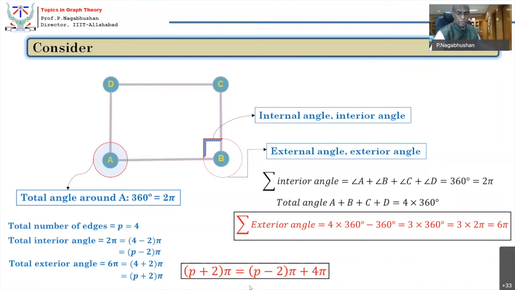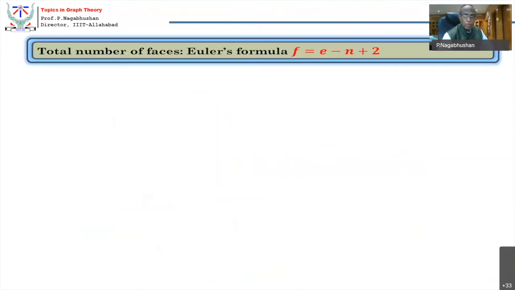the total number of faces, F equal to E minus N plus 2. You are now ready with this basic formulation. With this basic formulation, we get into deriving the total number of faces. All right. So the total number of faces is given by Euler's formula, which is F is equal to E minus N plus 2. All right.